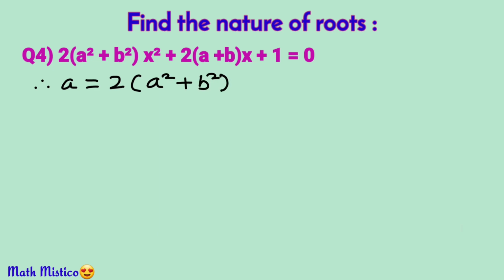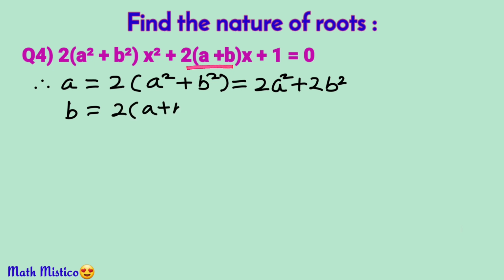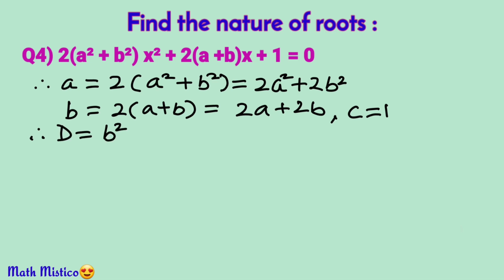We can simplify it further by multiplying 2 with each term of the bracket, and we have 2a² + 2b². What about the coefficient of x? Right, b is equal to 2(a + b). Opening the brackets, it becomes 2a + 2b. And c is the constant term, which is equal to 1. So let's calculate D.